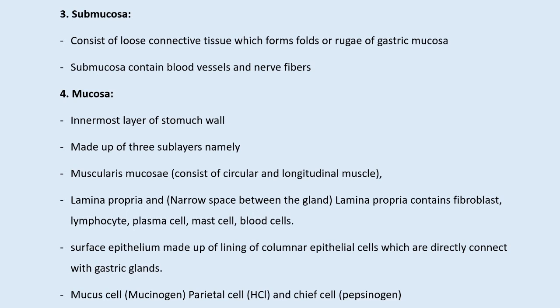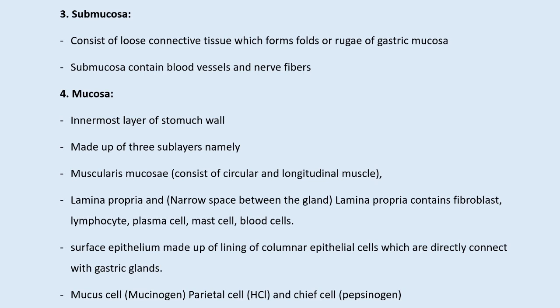And finally, the largest layer of the stomach is the mucosa. This mucosa is a highly folded structure. It is the innermost layer, and the folded structure is called villi. It is also divided into muscularis mucosa, lamina propria and surface epithelium. Muscularis mucosa has mucosal glands, which secrete mucus, so the food becomes lubricated.